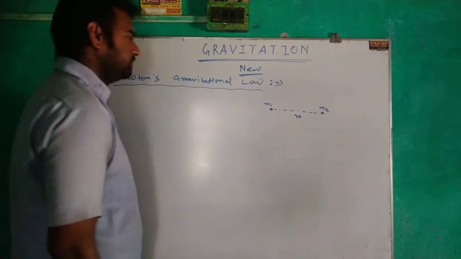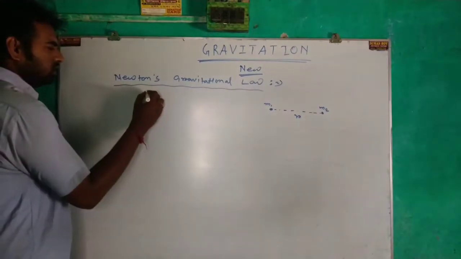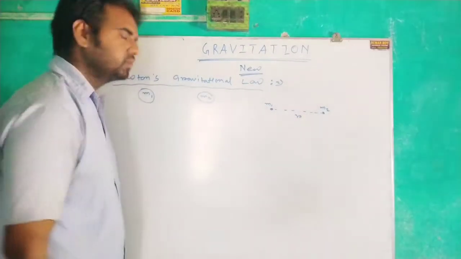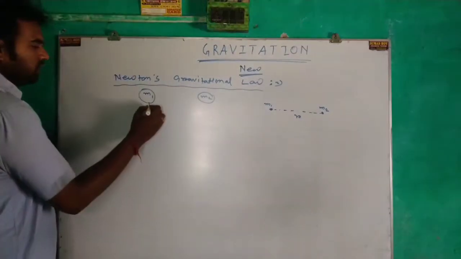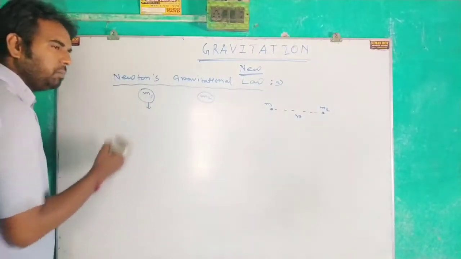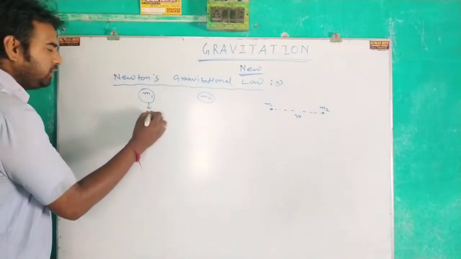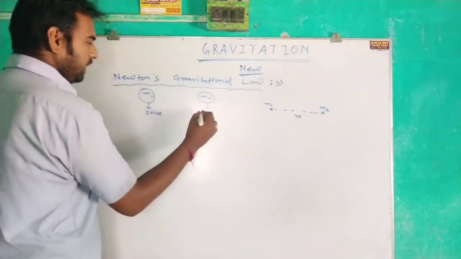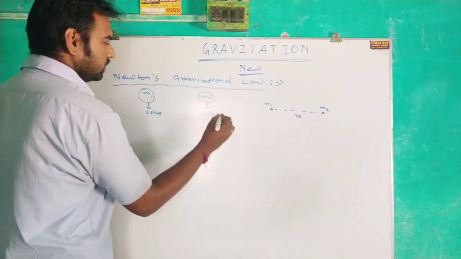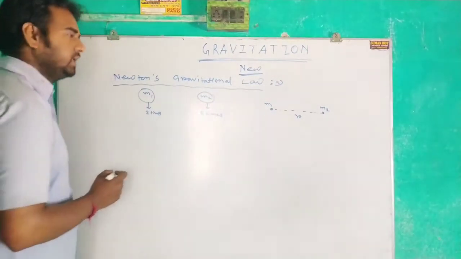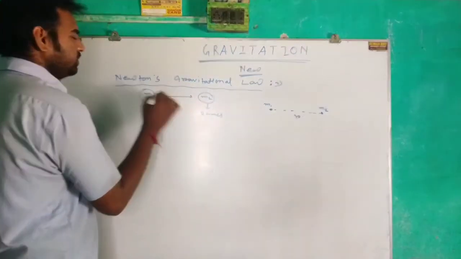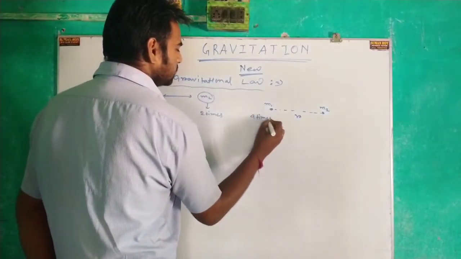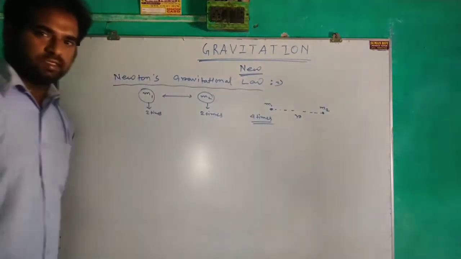Newton saw that if we increase the mass of the first particle by 2 times and the second particle by 2 times also, then what will happen? The attraction force between these two particles becomes 4 times.